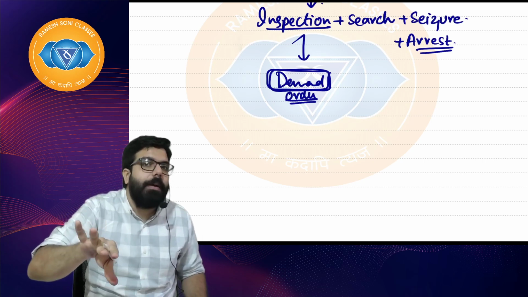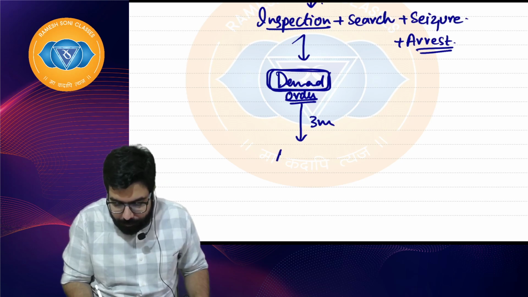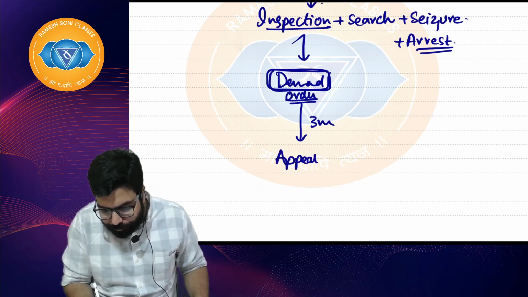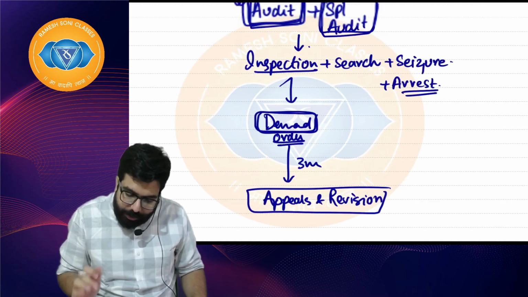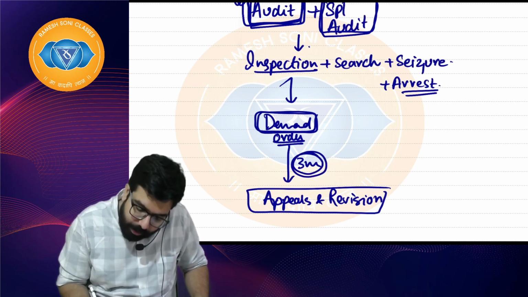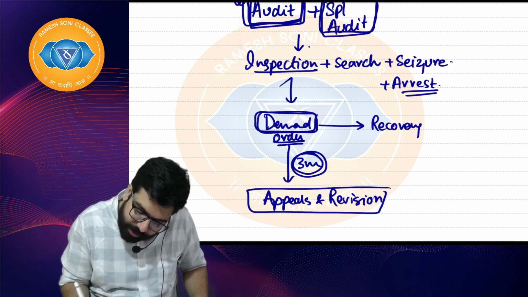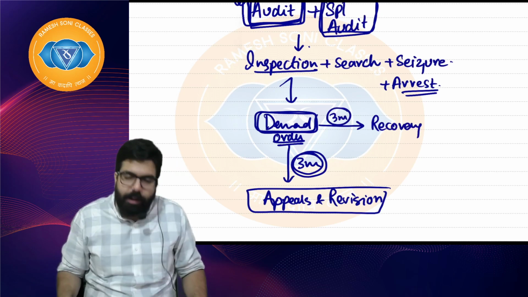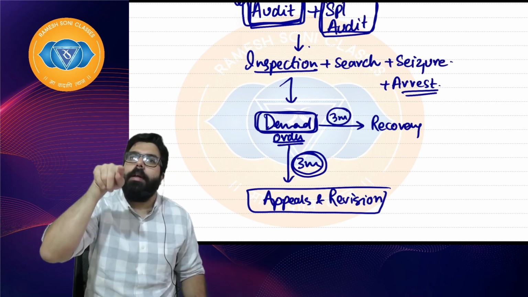Sir, if I don't make the payment, there is one option that within 3 months, I can go for appeal. So the next chapter is appeals and revision. Appeals and revision. Sir, if I don't go for an appeal within 3 months, then department will start recovery. I hope everyone is clear. After 3 months, department will start recovery. So the next chapter is demand and recovery.